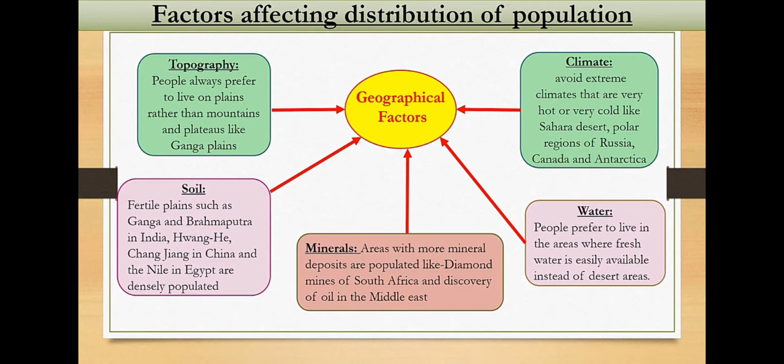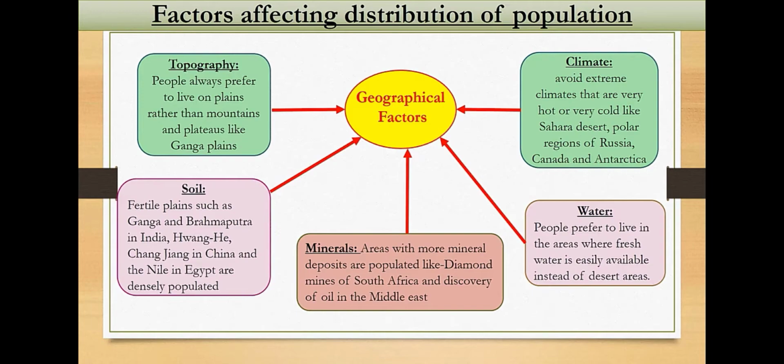And the second factor is soil. People live near fertile soil. If they stay near fertile soil, the agriculture will be very good, they will get plenty of water, and they will get more and more crops. So people live near fertile soils. And the third one is minerals. People live near minerals; if the mineral deposits are more in a place, many people settle in that place.